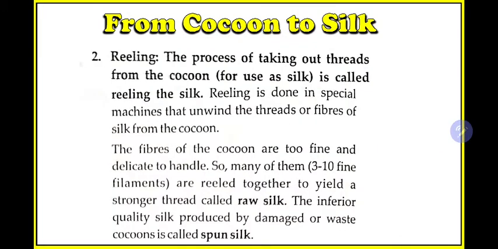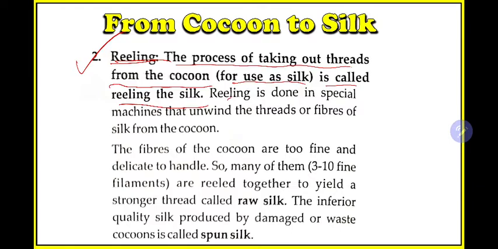The next step is reeling, R-E-E-L-I-N-G. What is the meaning of reeling? The process of taking out threads from the cocoon for use as silk is called reeling of silk. First we have killed the organism inside it in the process of boiling. Now we are taking out the silk from it.